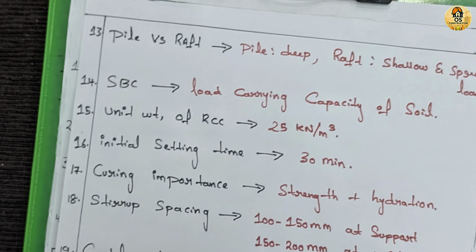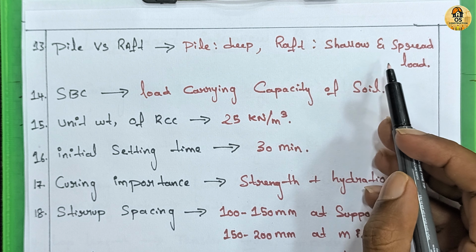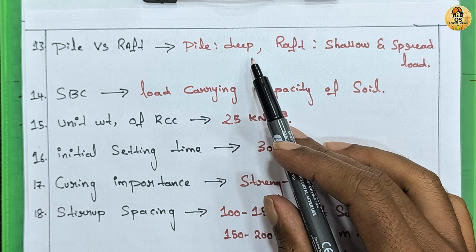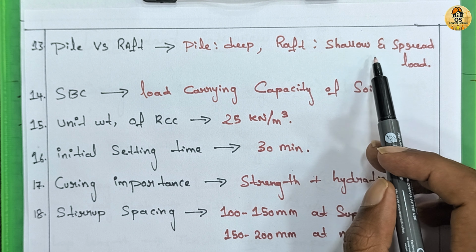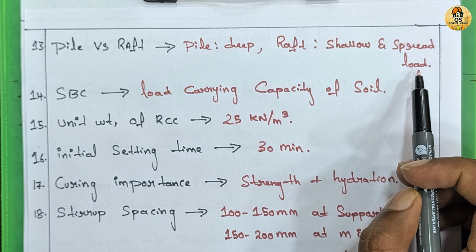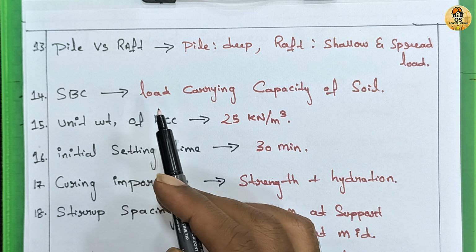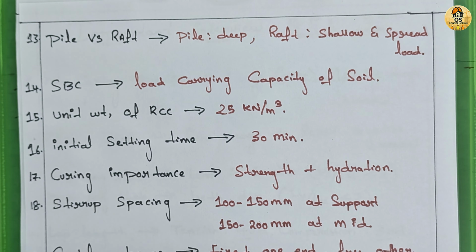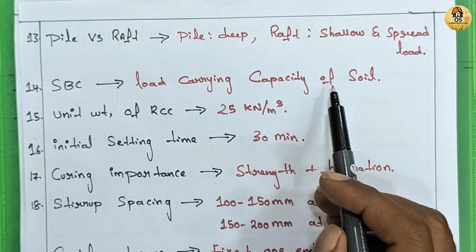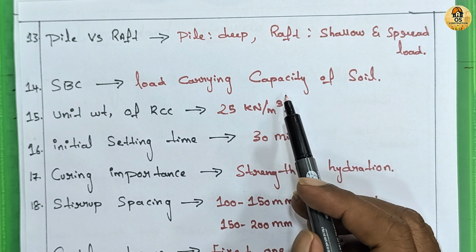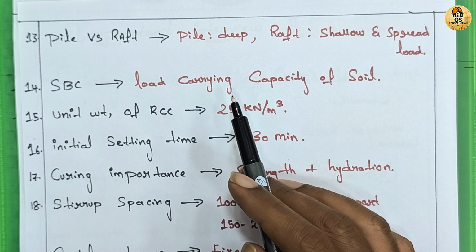13th is, what is the difference between pile and raft foundation? Pile foundation is a deep foundation that transfers load to hard strata deep below. Raft foundation is a shallow foundation, spreads building load over a large concrete slab. 14th is, what is soil bearing capacity? SBC is the maximum load per unit area which the soil can carry safely without failure. For normal soil, it is around 150 to 200 kilonewton per meter square.